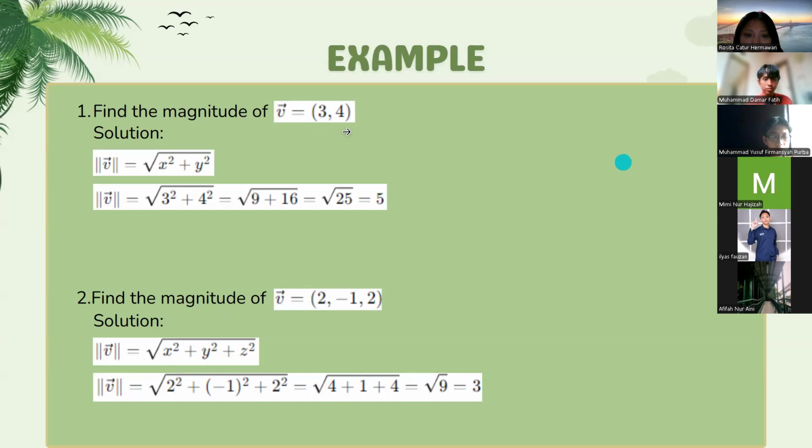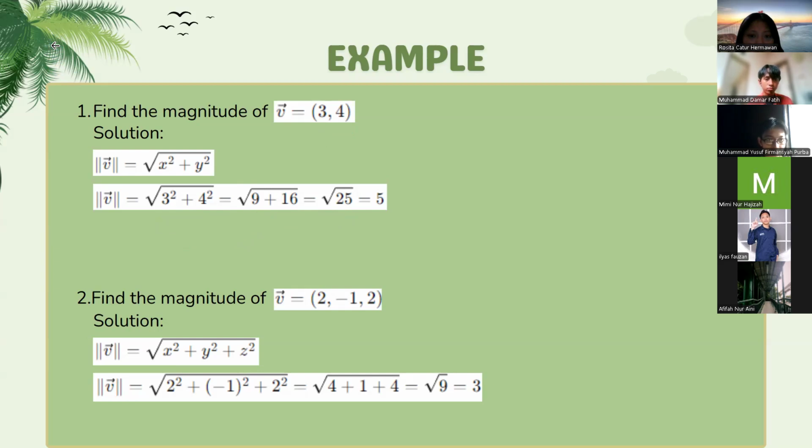Then the magnitude is the square root of 3 to the power of 2 plus 4 to the power of 2, which is the square root of 9 plus 16, which equals the square root of 25, which is equal to 5. So the magnitude of vector v is 5.